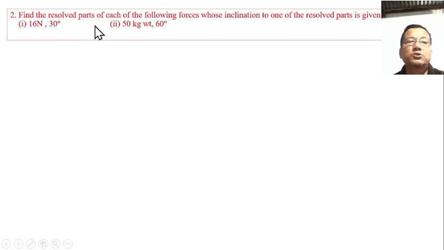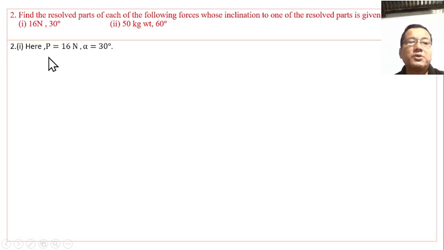Find the resolved parts of each of the following forces whose inclination to one of the resolved parts is given alongside. The first force is 16 newtons, inclined at 30 degrees to one resolved part. Here P is 16 and alpha is 30 degrees.